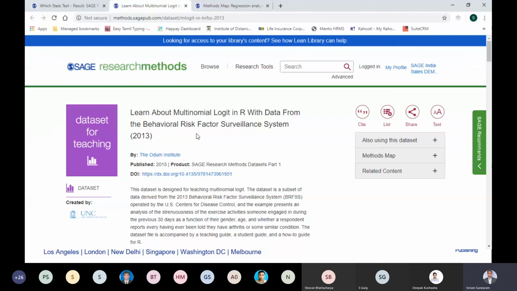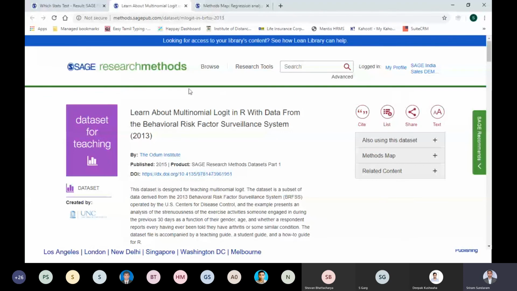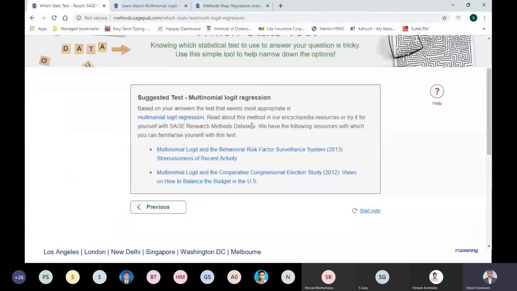Because this is already data which is used by a scholar, and we have actually removed all the noise, and these are noise-free data for your practice sessions. So that's what the data set offers you. What we saw is that Which Statistics Test is a simple question and answer kind of session for you, and then it will help you identify which statistical test I should use in my type of research, and then I can get into the content.